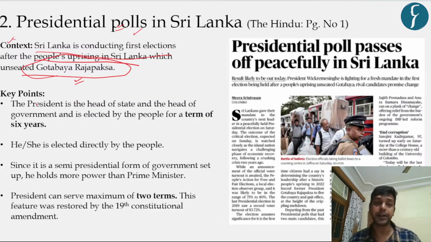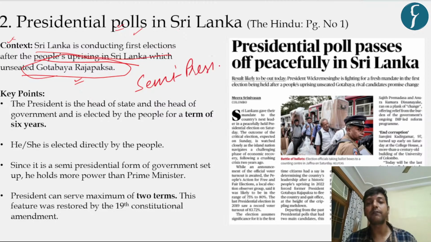which in turn led to a threat to our national security. So let us try to understand what type of government is present in Sri Lanka. It is generally considered a semi-presidential form of government. It means they have both a president and a prime minister. However, the power of the president is more compared to the prime minister. So they are head of the state like in India, but unlike India, they are also the head of the government.